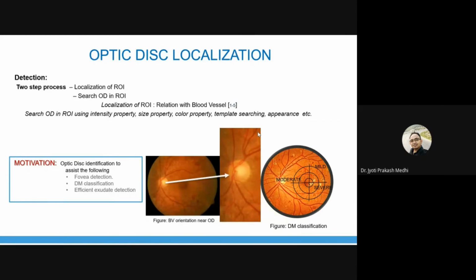As I have already told, the optic disc size is used for identifying these concentric circles. It also helps in efficient exudates detection. Only if we detect the optic disc and mask it properly will efficient exudates detection take place. So these are the motivations for optic disc localization.